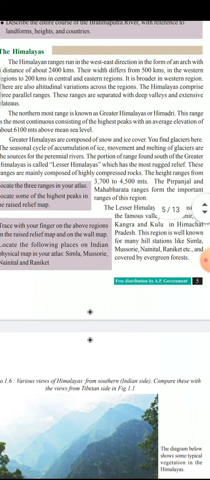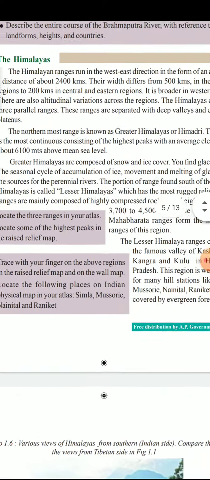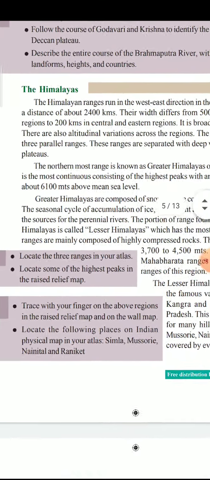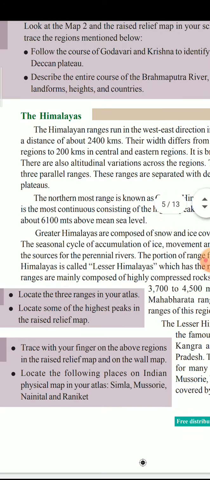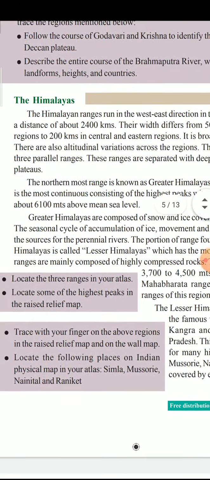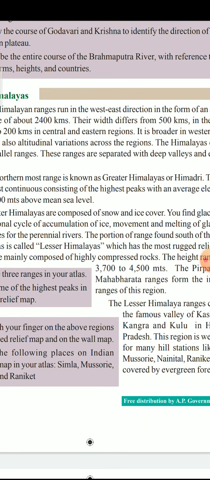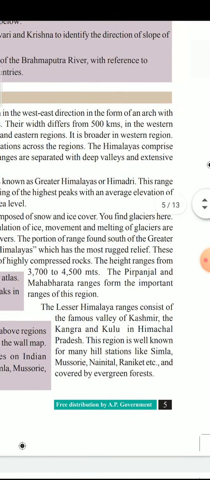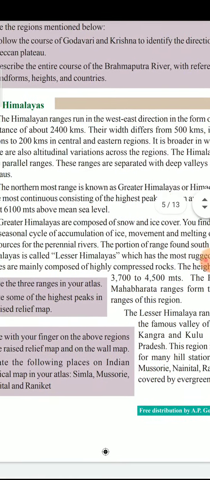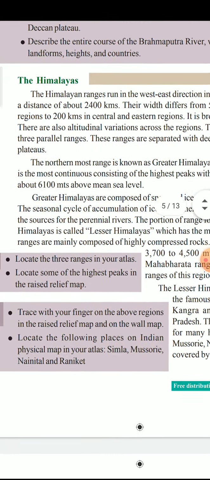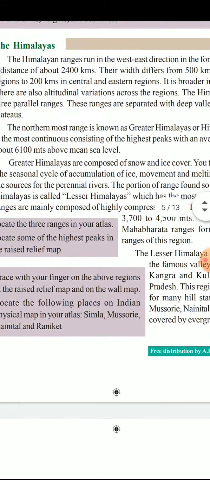The highest mountain, Everest, is located in this region, and not only Everest, the other highest peaks are also located here. Examples are Annapurna, Nanda Devi, Nanga Parbat, Kanchenjunga and K2.